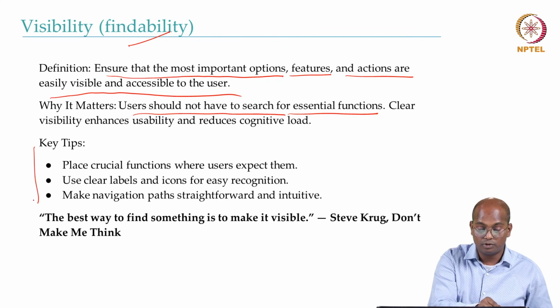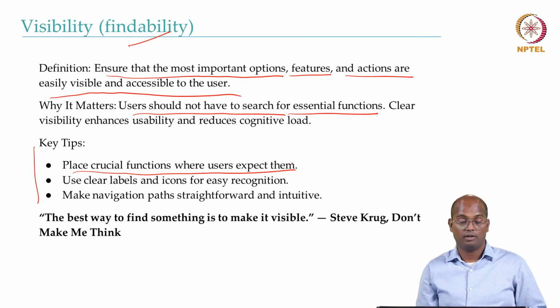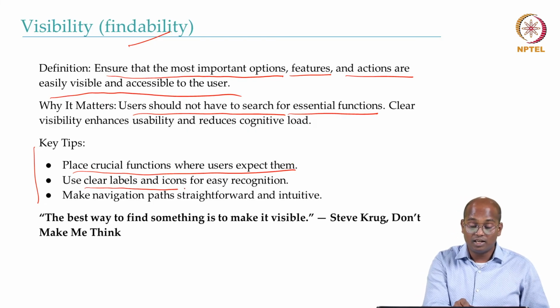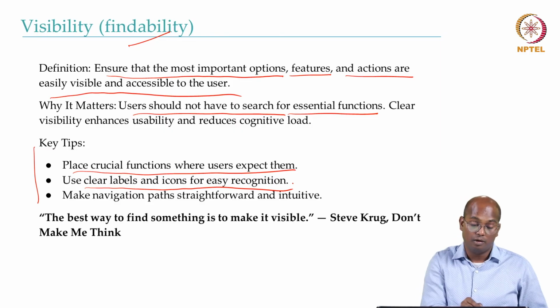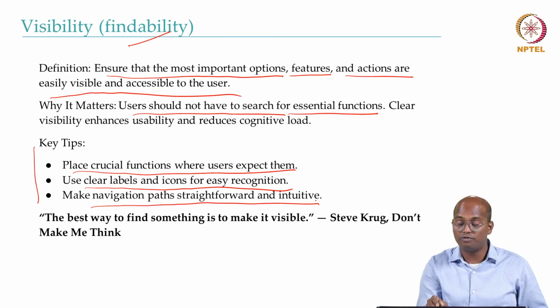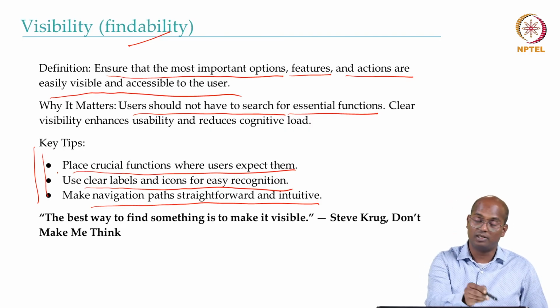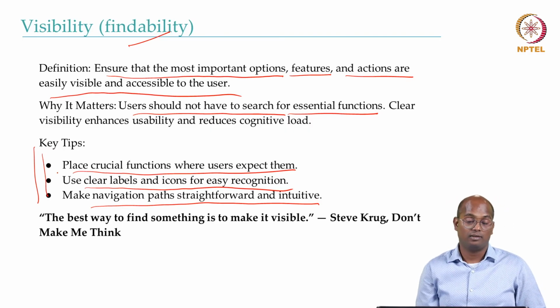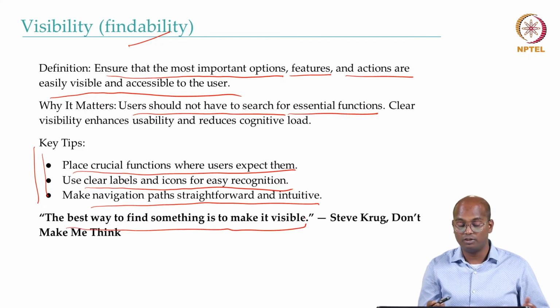The key tips you need to follow: place crucial functions where users expect them. Use clear labels and icons for easy recognition. Make navigation paths straightforward and intuitive. If you follow these three key steps in any project, that will make the visibility better. And the best way to find something is to make it visible, right?